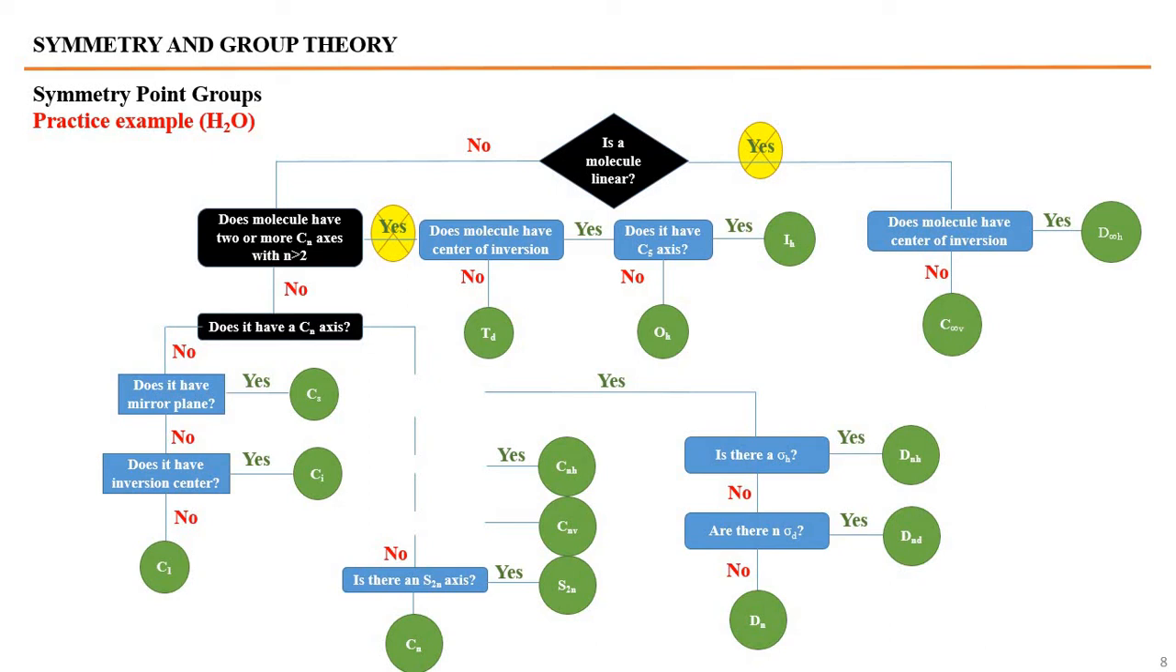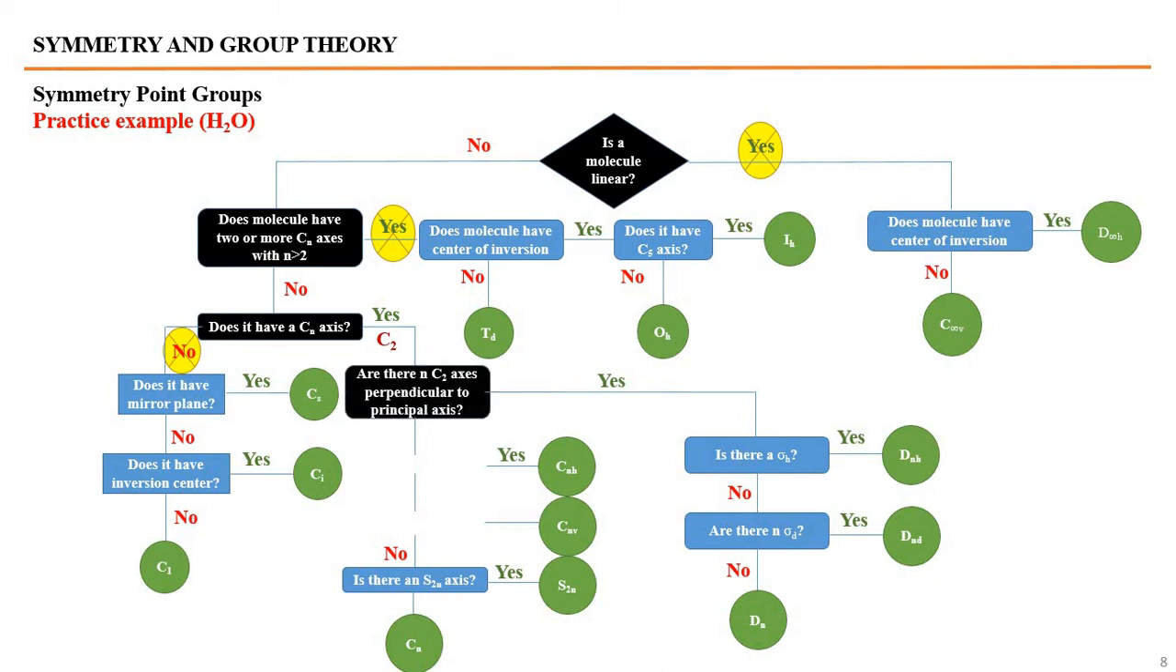Does it have a Cn axis? Is there a Cn axis in the molecule? Yes, it has a C2 axis. Then the no side will be blocked, and a C2 axis is present in the molecule. What would be the next condition?